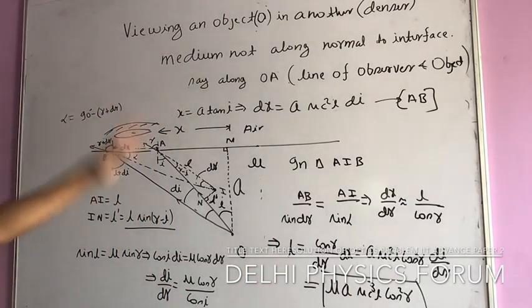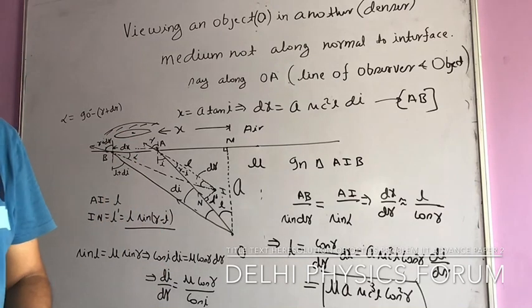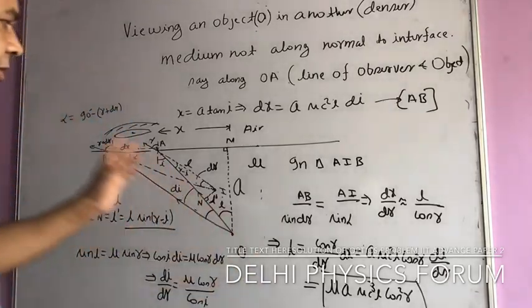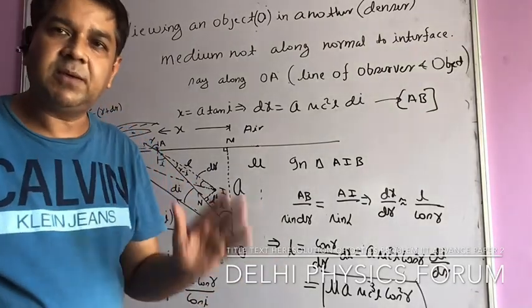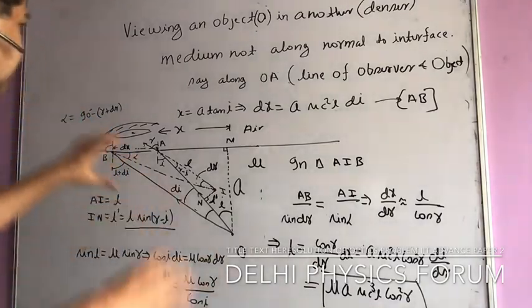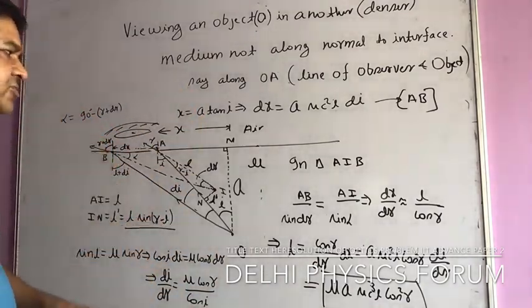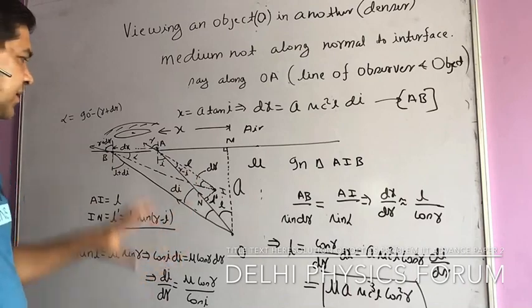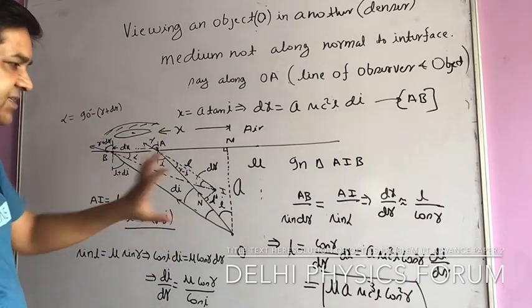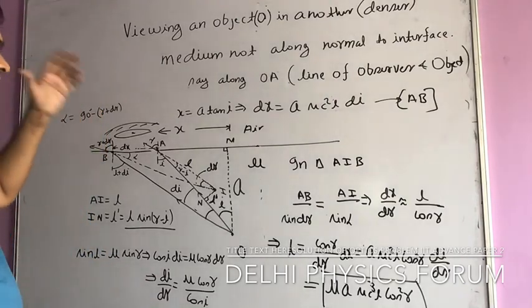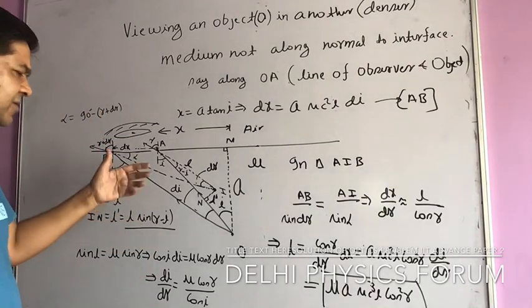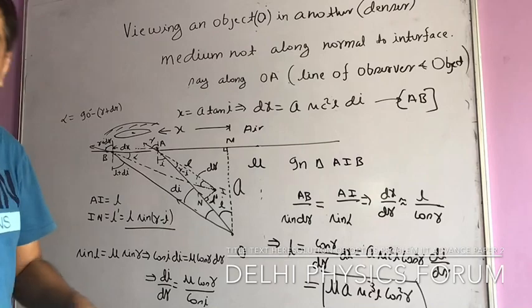Now I will use this concept to explain the problem of IIT JEE, the optics problem that came in the second paper yesterday. So I am going to discuss that now. I hope this concept is very much clear, and the total solution is actually based on this derivation and understanding. In fact, earlier it was taught in the classes, but later on when the IIT JEE became objective, this was not discussed. So anyway, I'm coming back to that also.